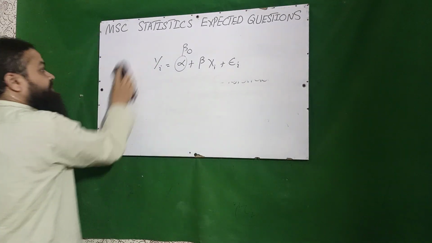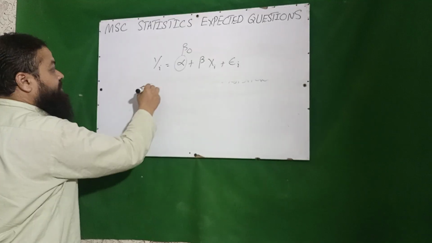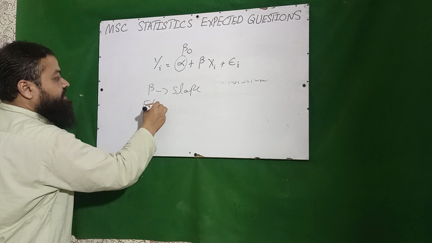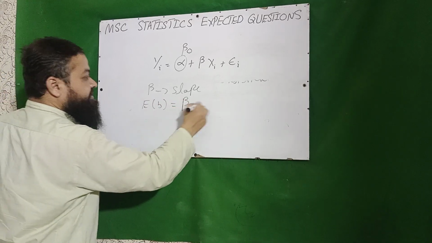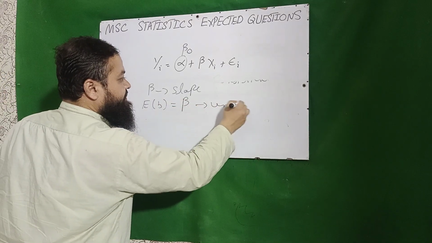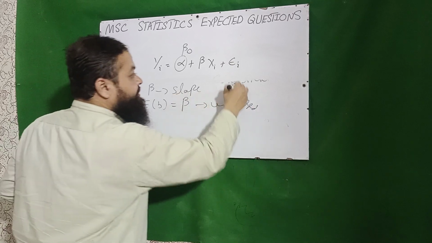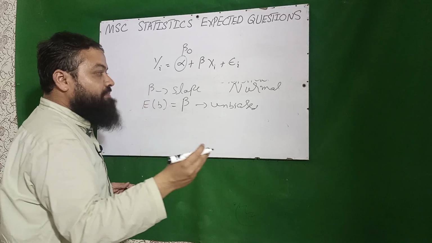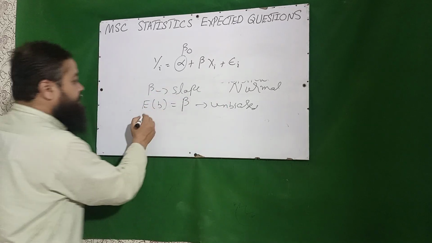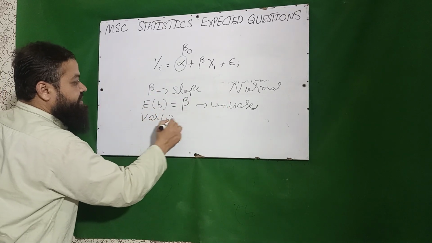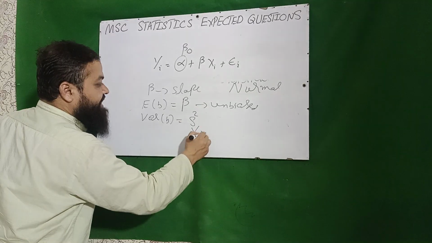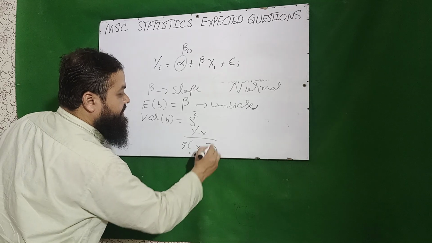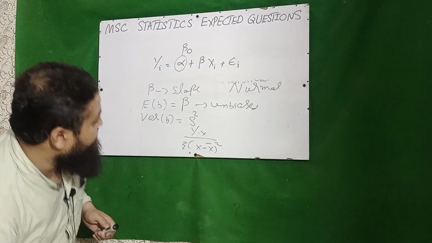Then I will tell you about the slope, beta, which is called the slope. Expectation of B is equal to beta, it is unbiased. Its distribution is also normal. The distribution of error term, distribution of intercept, distribution of slope is normal. Then the variance of B, that is equal to s square y dot x over summation x minus x bar whole square.